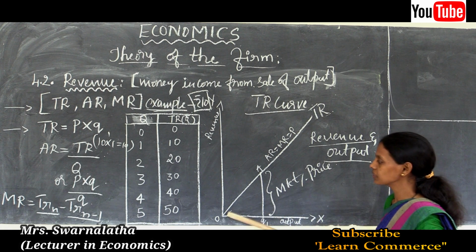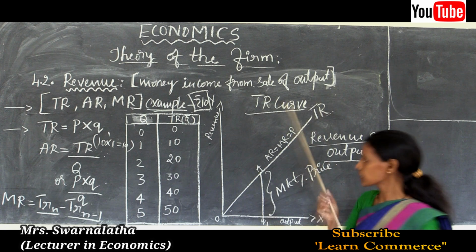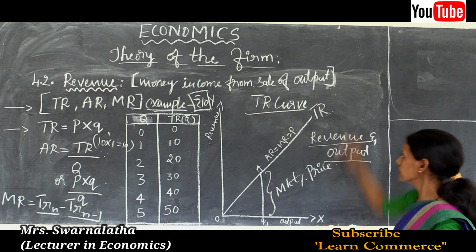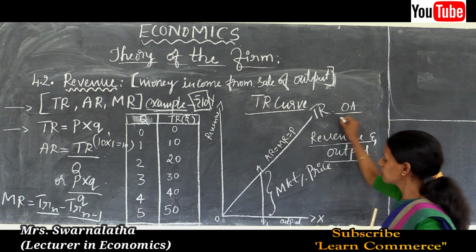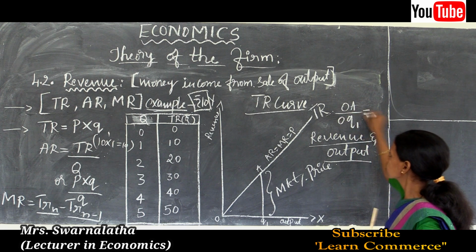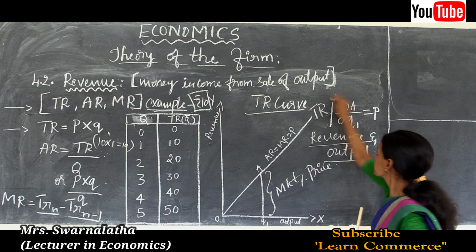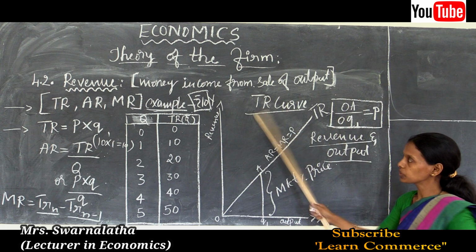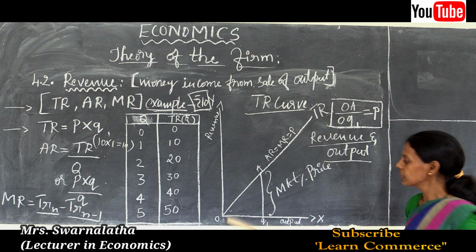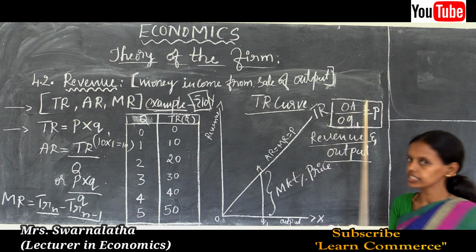So this curve is an upward rising curve. By this we get the equation OA divided by OQ1 is equal to P, which is equal to the market price.